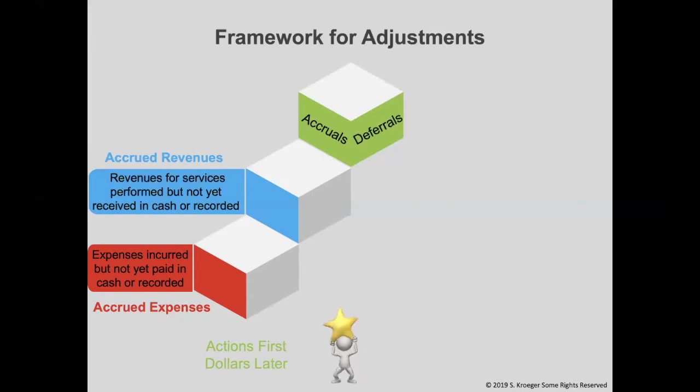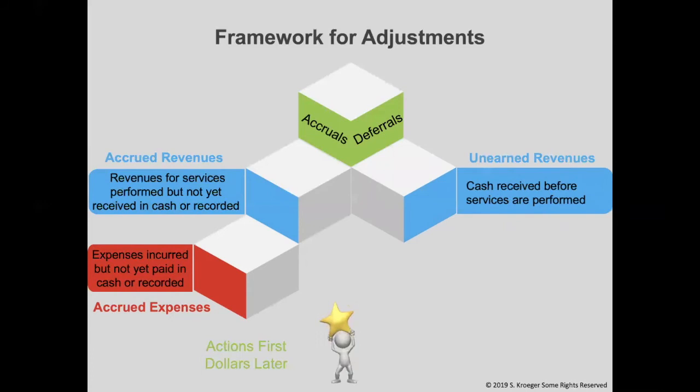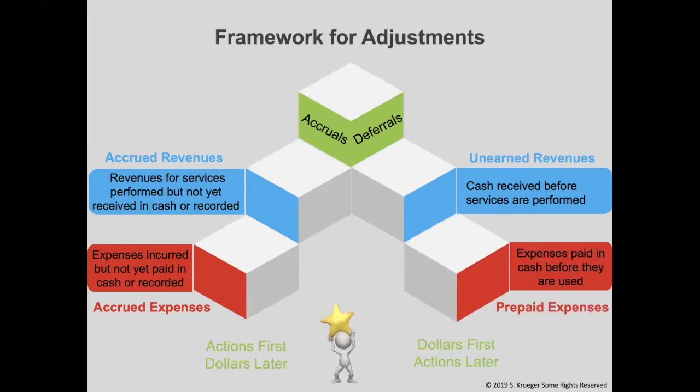There are also two types of deferrals, and they are similar to the accruals, but are opposite. Instead of the action first, the dollars will be first. The first deferral is unearned revenues. This is when cash is received before services are performed. It is similar to getting a cash advance. At the tax firm I work at, some customers will pay to get their taxes done before we even start the work. The second type of deferral is prepaid expenses.